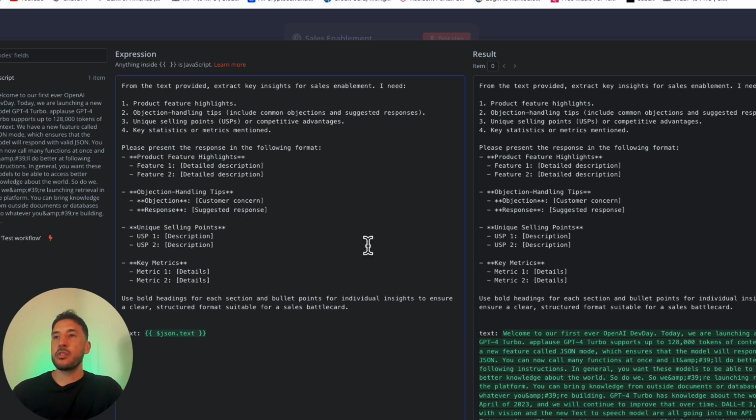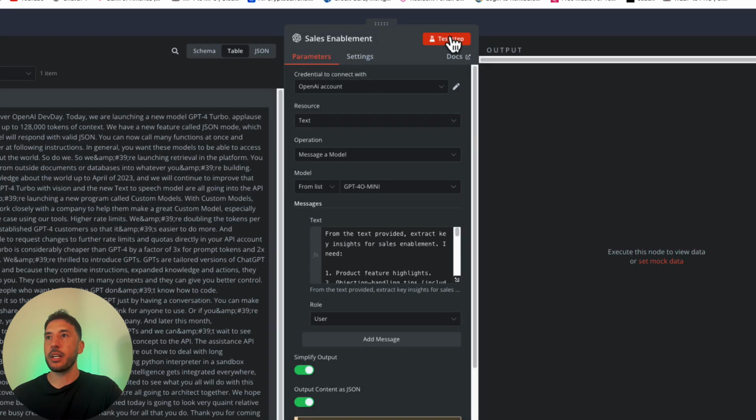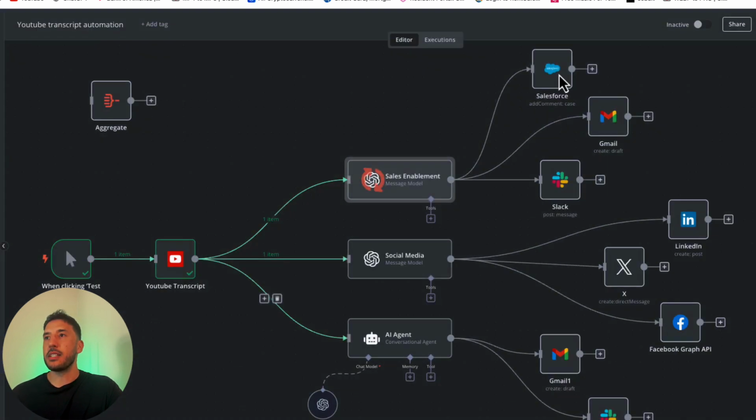But anyways, so here's the right side. This is what the result looks like. So I have this prompt, and at the bottom, the text is exactly what we want here. So let's go ahead and test this thing out. So I'm going to click on test step. And once we do that, this thing is going to run right here.